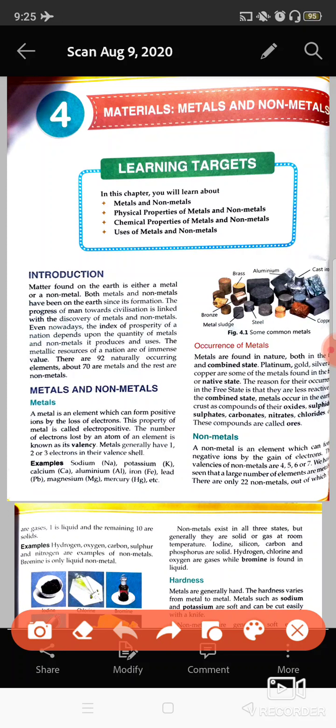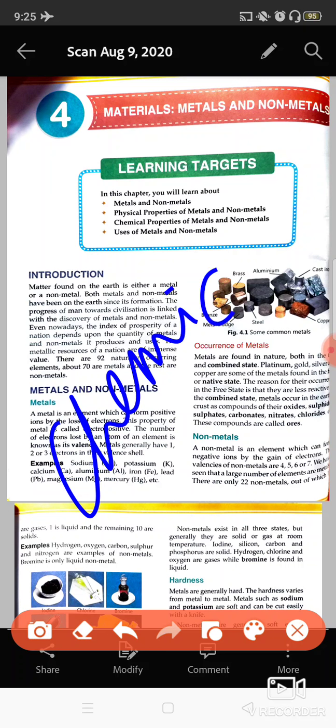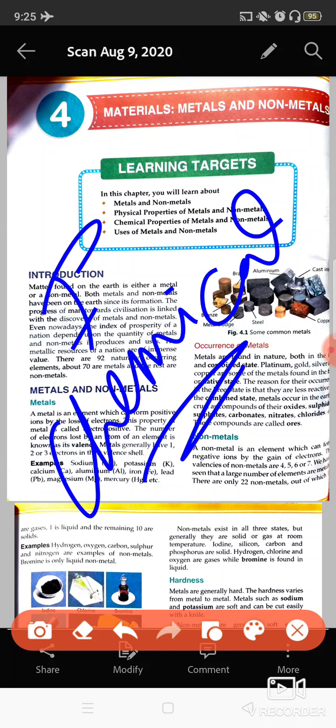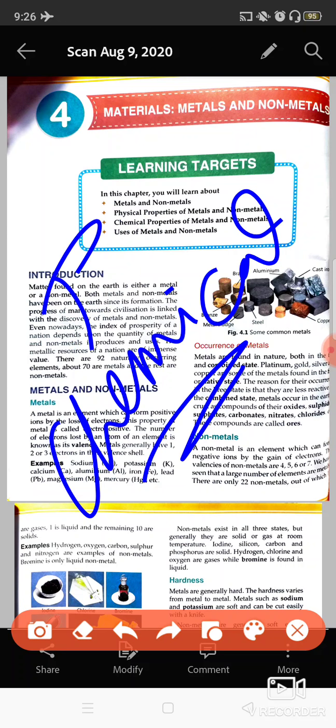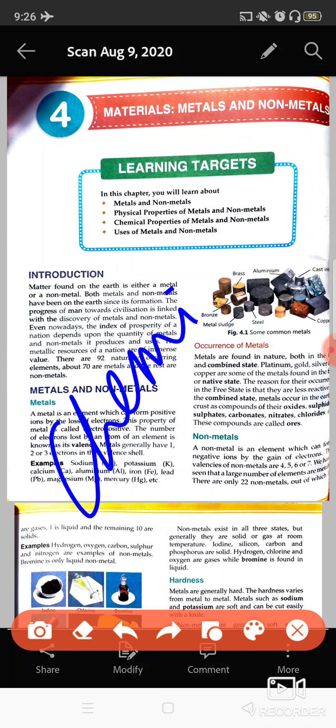Chemical properties, on the other hand: chemical means something related to the internal structure or the interaction with other substances. So in chemical properties we will discuss metals and non-metals, when these combine with any other substance, what is formed and what chemical reactions or chemical changes take place. In this chapter we will discuss these two things, chemical and physical properties. On the basis of that, you will see how metals are different from non-metals.